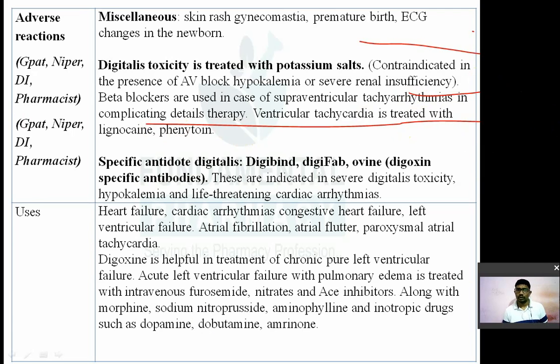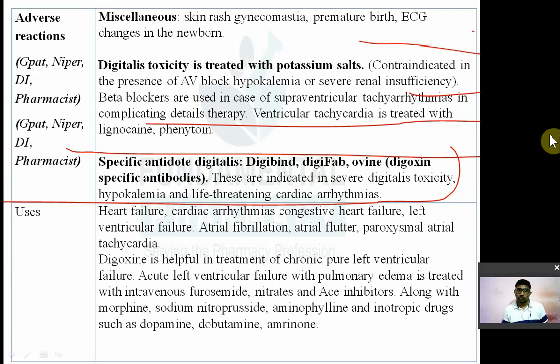Still, if digital toxicity is not getting normal, then you have to use a specific antidote for digital. इसके ऊपर भी क्वेश्चन आ चुके हैं. So the specific antidote for digital is nothing but digibind or digipap or ovine digoxin specific antibodies. ओके, ये याद रखो, इसके ऊपर क्वेश्चन आ चुका है. So specific antibody or specific antidotes for digitalis poisoning or digitalis overdose.